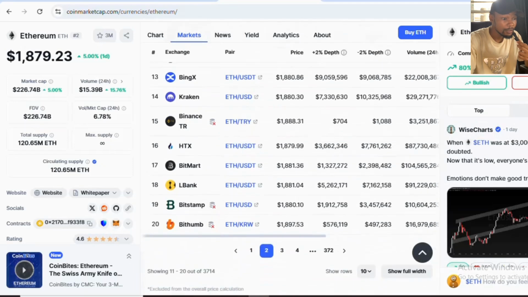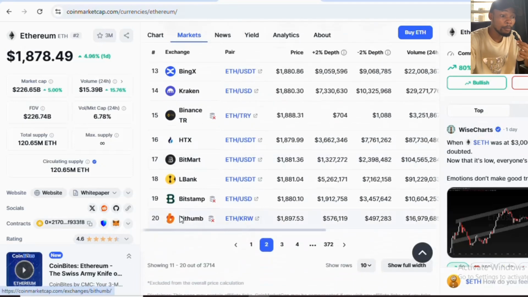All right. So the very next one is Bithumb. You can see Bithumb is here. Okay, Bithumb is here. You can see this Bithumb has a price of 1897. Now all these are Korean exchanges, and you can see the volume in the last 24 hours is 16 million US dollars. People are actually buying. In case you think people can't buy, this is an exchange in Korea, and a lot of people are buying. You can see, and when they buy on cheaper exchanges like Binance or BingX, stuff like this, they come here to sell for a much better price. And of course, this is where they get their rewards.